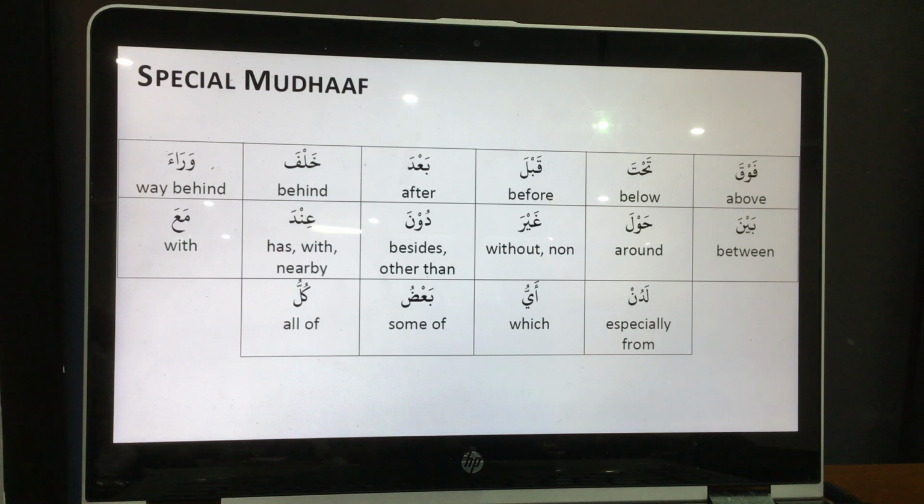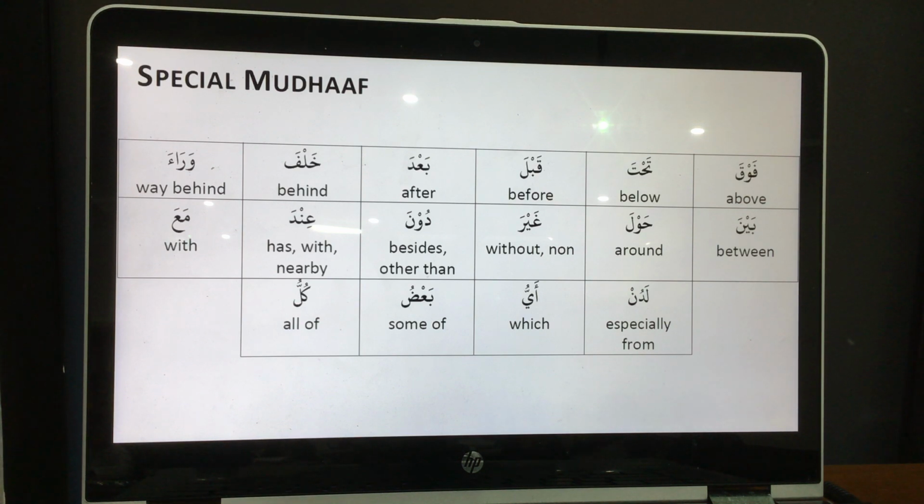These are special mudaf. Whenever you see any of these 16 words, you know this is a mudaf, and the next one is mudaf ilayh. Only thing, they have their own meaning. So you have to memorize, like you memorized the vocab before, like the words that are always feminine because the Arabs said so. Like that you have to memorize this, and the meaning is already there. You don't bring "of" all the time. Like mudaf is "of," like house of Allah, book of mine, your pen. But these are not like this. They are also mudaf ilayh, but they have a meaning.